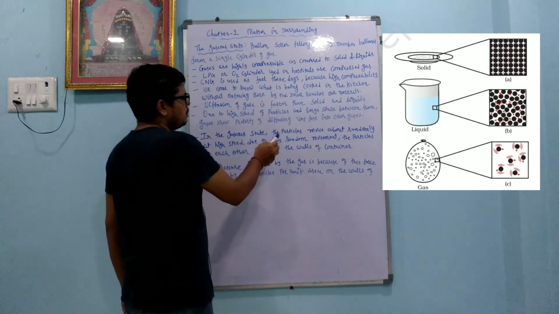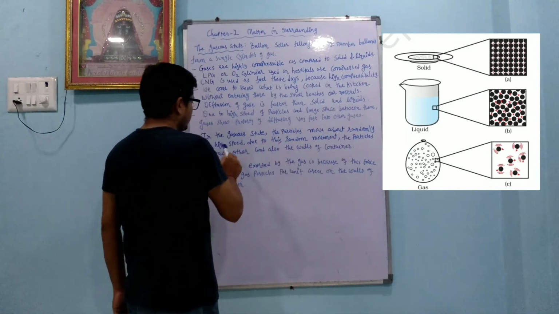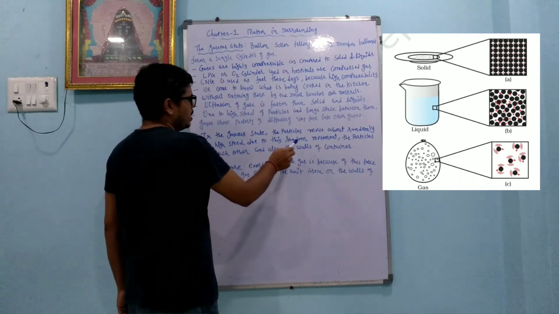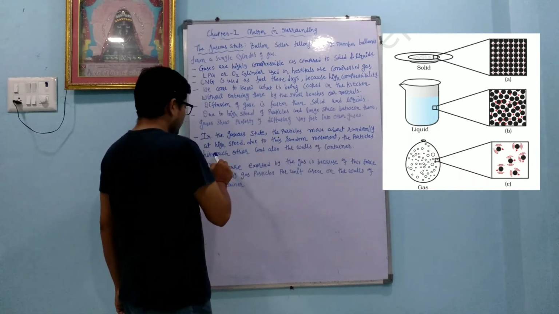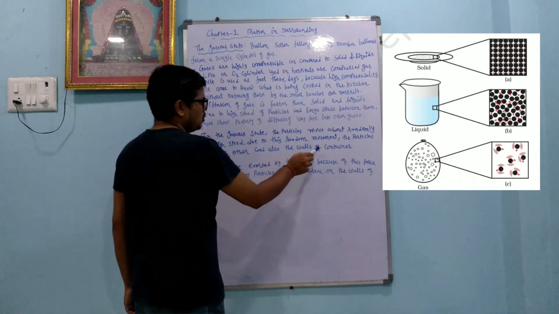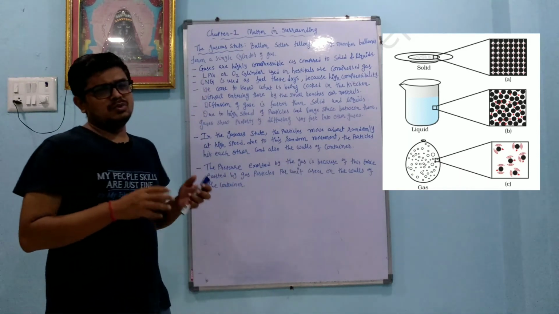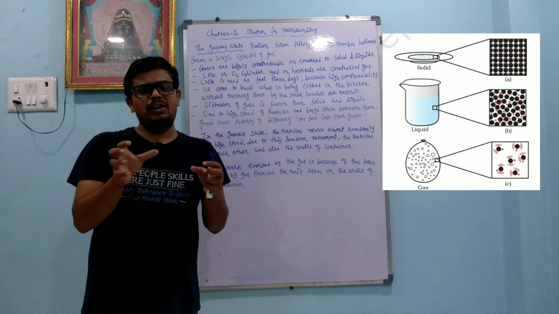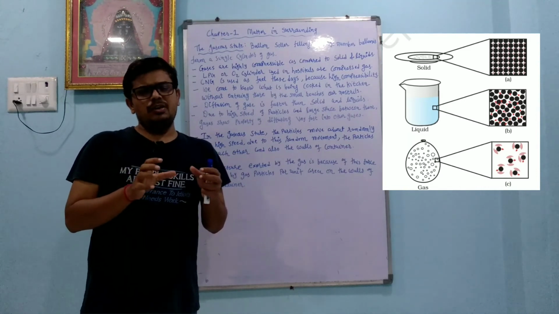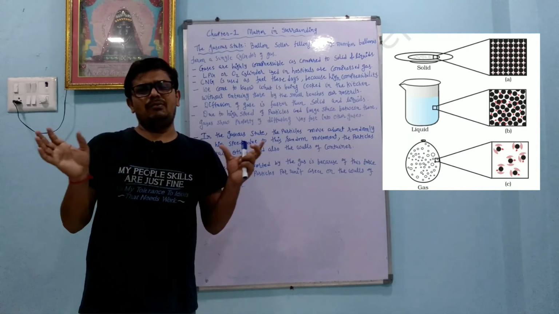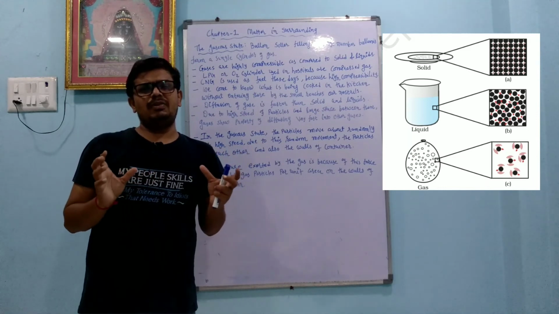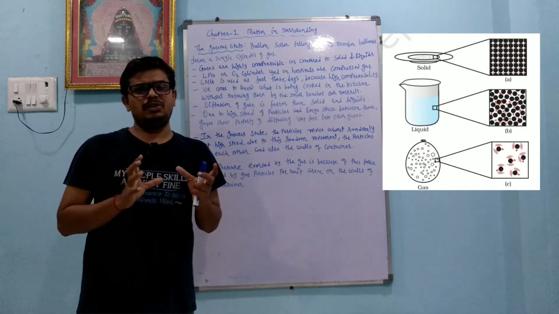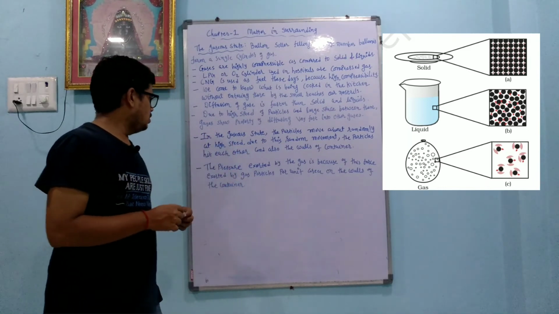In the gaseous state, the particles move about randomly at high speed. Due to this random movement, the particles hit each other and also the walls of the container. Solid cannot go everywhere on its own, and liquid has some fluidity, but gaseous particles can go everywhere, and because of that they produce pressure when they strike the wall.